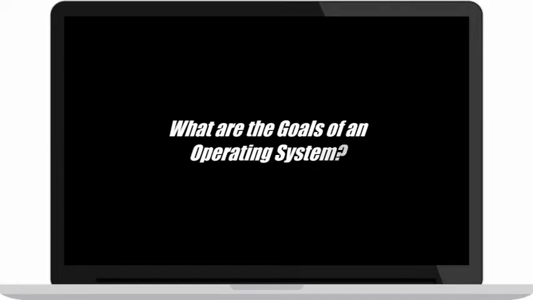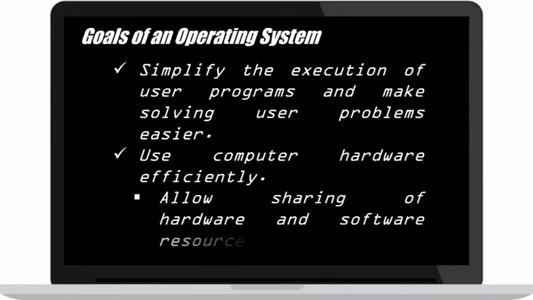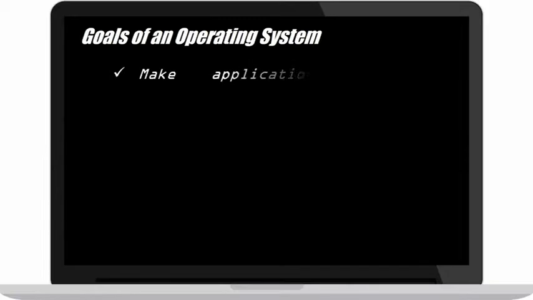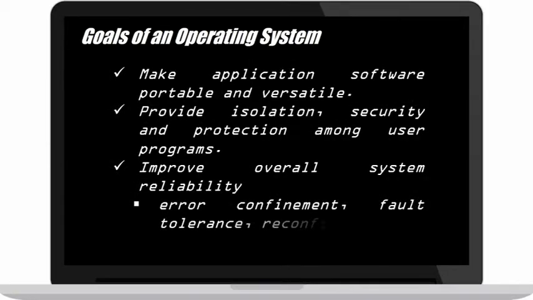What are the goals of an operating system? Simplify the execution of user programs and make solving user problems easier. Use computer hardware efficiently by allowing sharing of hardware and software resources. Make application software portable and versatile. Provide isolation, security, and protection among user programs. Improve overall system reliability through error confinement, fault tolerance, and reconfiguration.